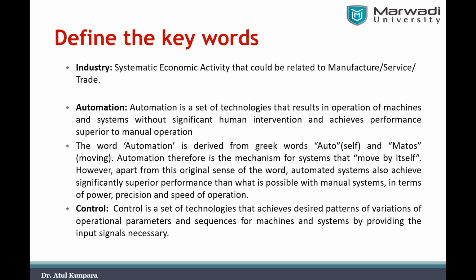Basically, the word automation is derived from the Greek word auto. The meaning of auto in Greek is self. Self means ourself, right? That is the meaning of auto. Another word in automation is matos. Matos gives the meaning of moving, some movable action. So auto and matos, when we combine these two words derived from Greek, give you automation.